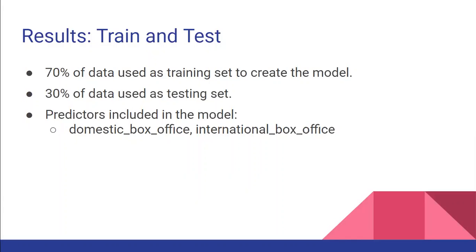As we constructed our model, we decided not to include certain variables such as the movie name and movie ID number, since they are insignificant to predicting the total revenue. However, we noticed that as long as we included domestic box office and international box office in our model, all other variables were not factored into the decision tree, resulting in the same tree and predictions made. Therefore, we were able to narrow down our model to only 2 predictors, domestic and international box office revenue.